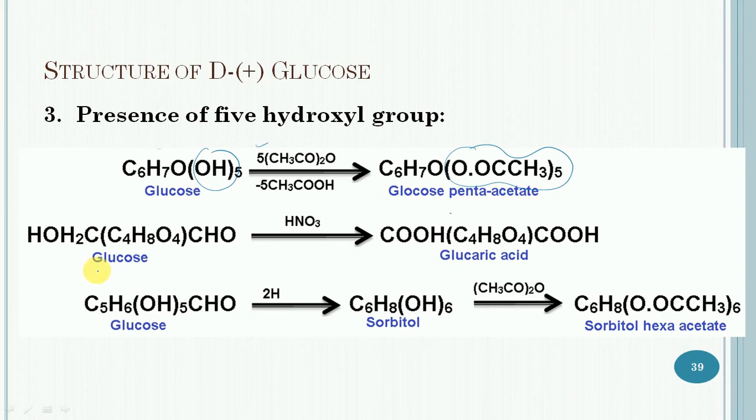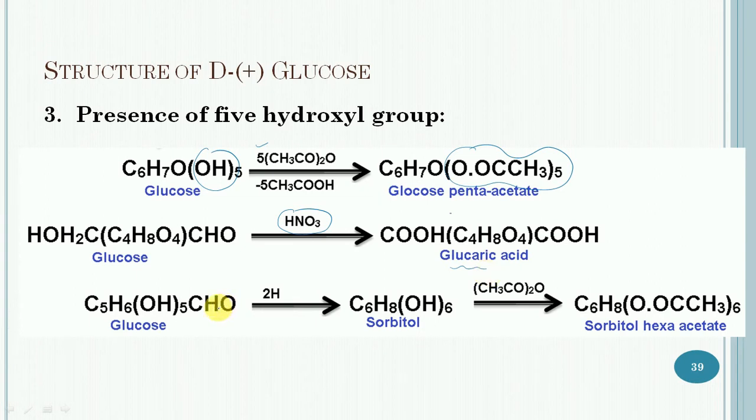Then, the nature of the hydroxyl groups. In the oxidation of glucose with nitric acid, it yields glucaric acid, which is a dicarboxylic acid with the same number of carbon atoms as glucose.